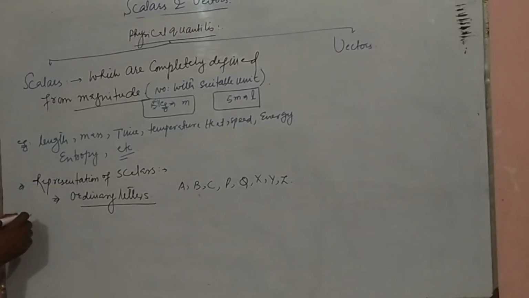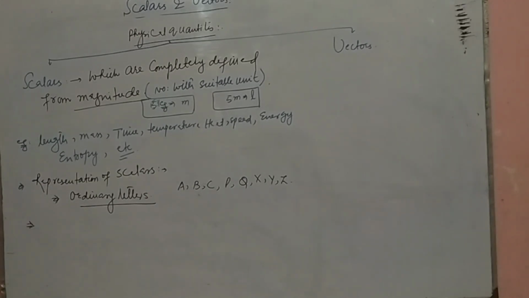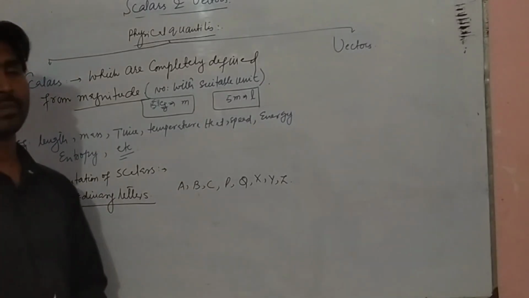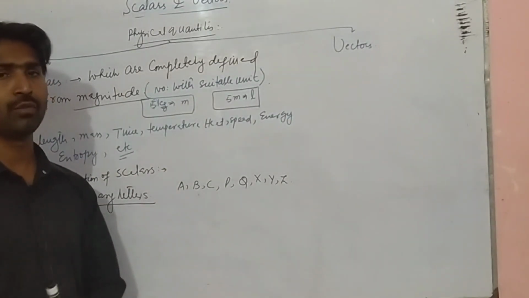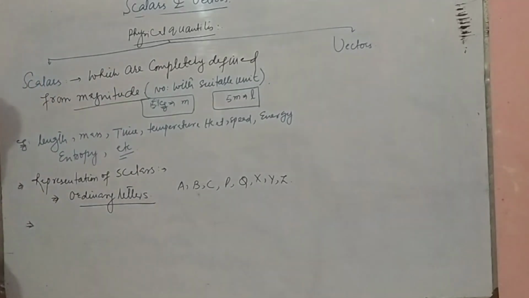Scalars can be added, subtracted, multiplied and also divided, but by simple arithmetic rules.